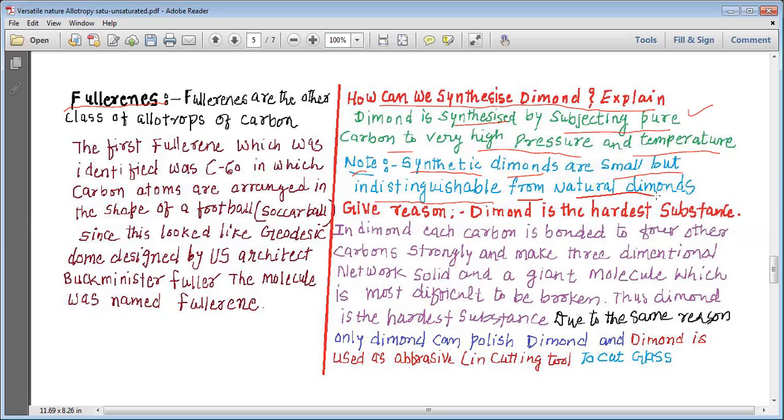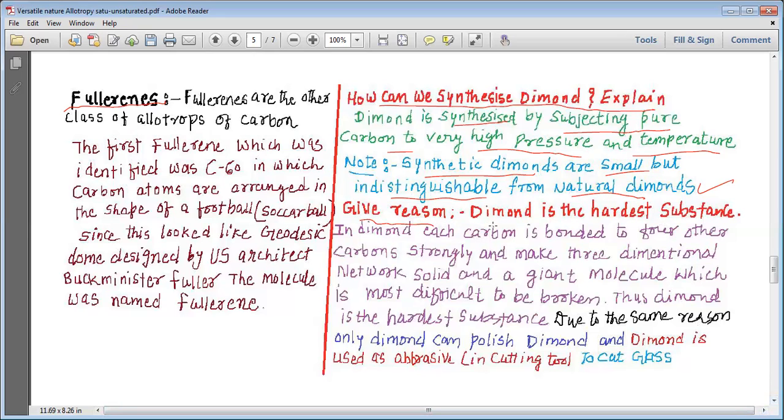indistinguishable from the natural diamond. So if we prepare diamond by ourselves by applying a huge amount of pressure and temperature on pure carbon, we get diamonds. The diamonds which we prepare are known as synthetic diamonds, and these synthetic diamonds are small in size, but they are indistinguishable, meaning they look exactly like natural diamonds. So now we understand that we can even prepare diamonds, and the diamond that we prepare is called synthetic diamond, and it is the same as natural diamond look-wise.